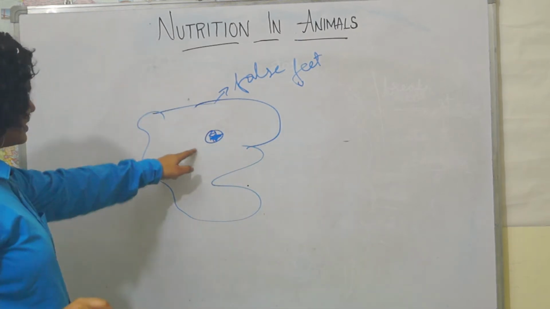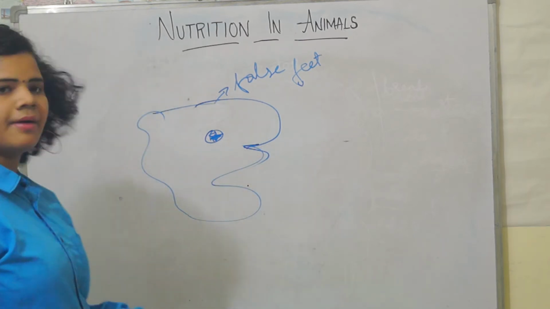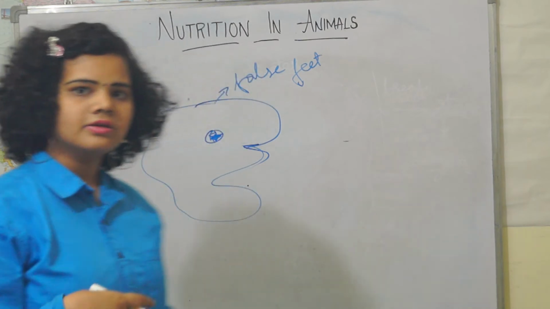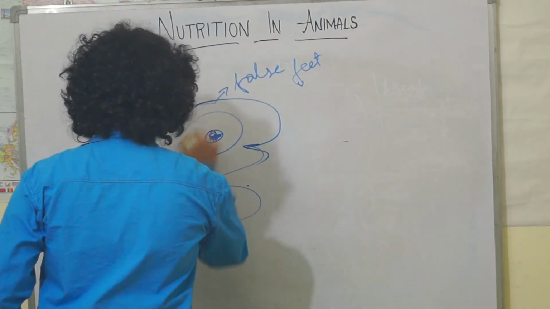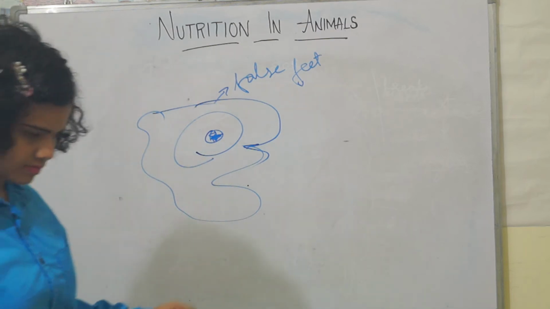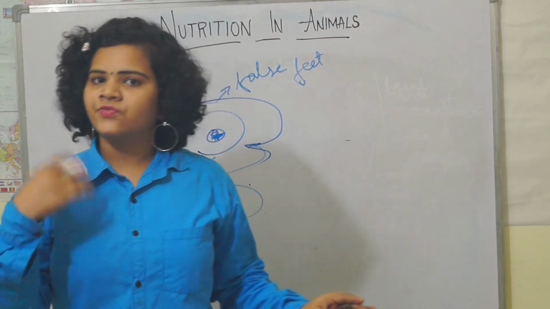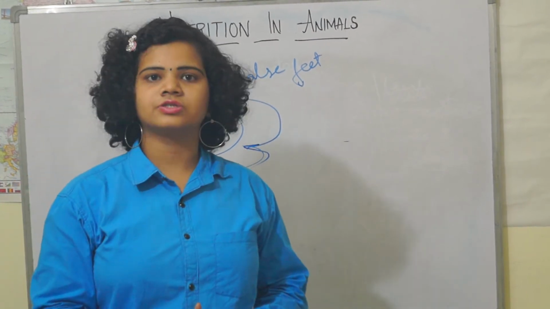This is how the amoeba takes the food in. The food vacuole gets digested inside the amoeba. So this is how the amoeba's feeding works.